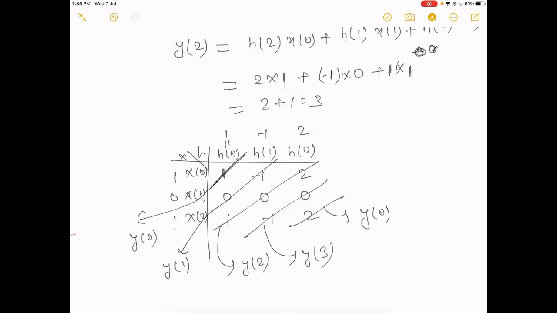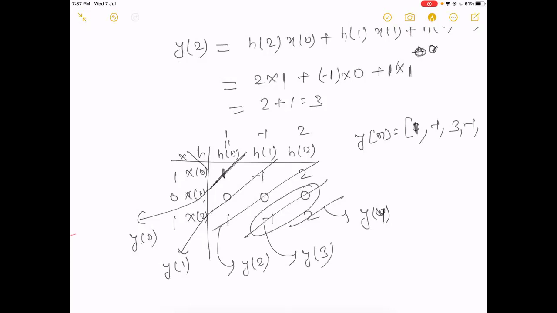The number of non-zero samples: y0 is 1, y1 is minus 1, y2 is 3, then minus 1 and 2.